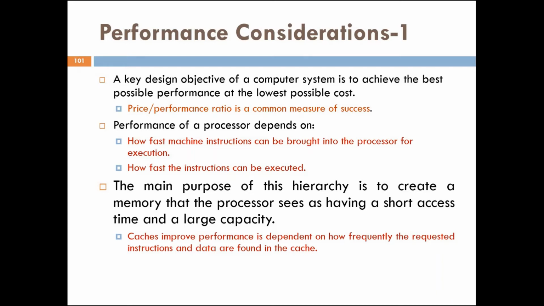The performance of a processor depends on how fast machine instructions can be brought into the processor for execution and how fast the instructions can be executed. So the main purpose of this hierarchy is to create a memory that the processor sees as having a short access time and a large capacity. So cache improved performance is dependent on how frequently the requested instruction and data are found in the cache.